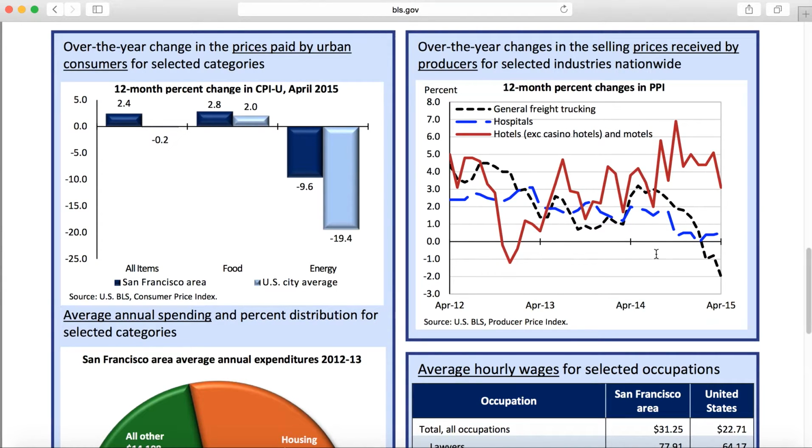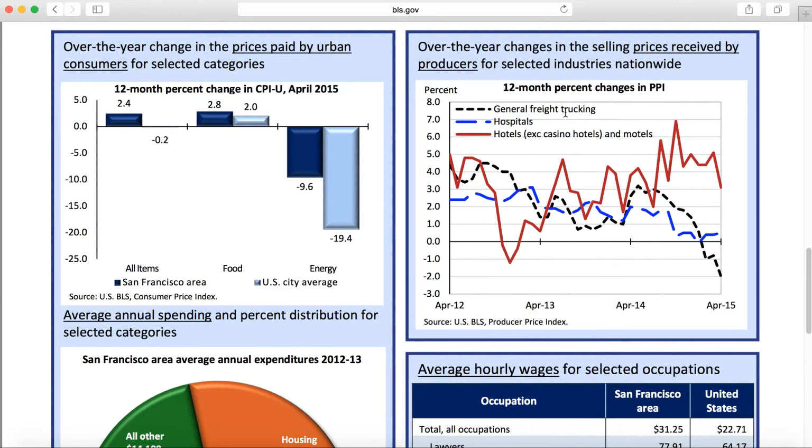Okay, this data over here looks at, if you happen to be in hospitality, so hotels, or general freight trucking, which are some indicators of what's going on with the economy, this gives us a really good idea. So we have what are called lagging and leading indicators. What's going on in hotels tells us the amount of people traveling and spending money on vacations today has to do with how much money they made yesterday. So we would say that hotels are a lagging indicator. It tells us where the economy was.